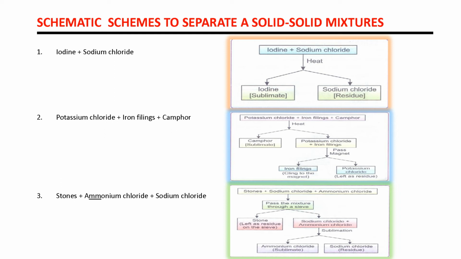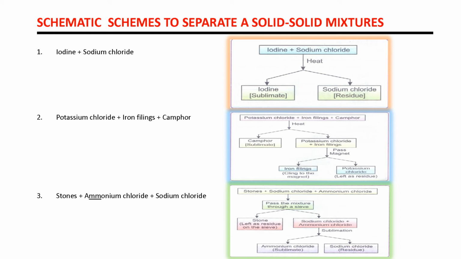So the mixture of iodine and sodium chloride is separated by sublimation. Then potassium chloride, iron filings and camphor. We know that camphor also sublimates, so again we use the method of sublimation, or heat. Camphor sublimates and potassium chloride and iron filings are left. Then we pass a magnet, and the iron will be separated because iron has magnetic properties. Then potassium chloride is left as a residue. So we separate all of these.